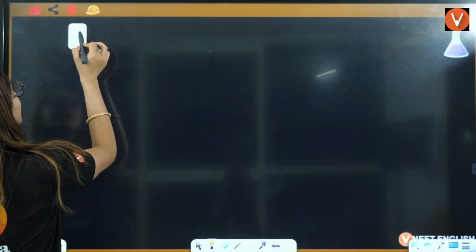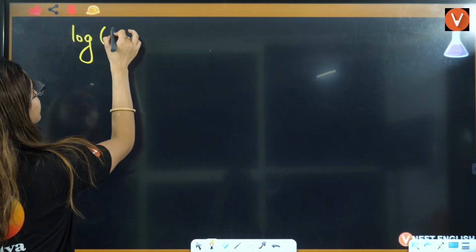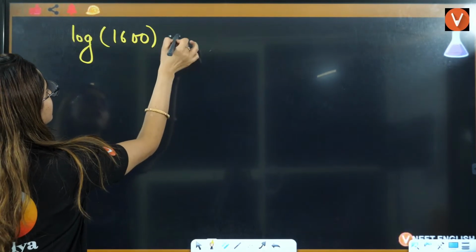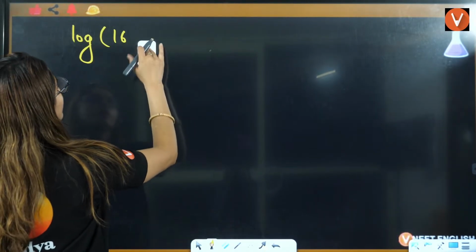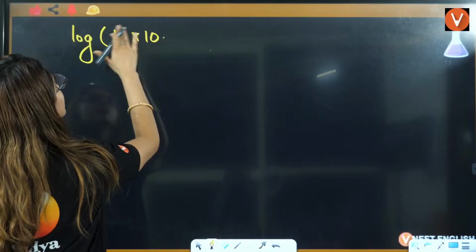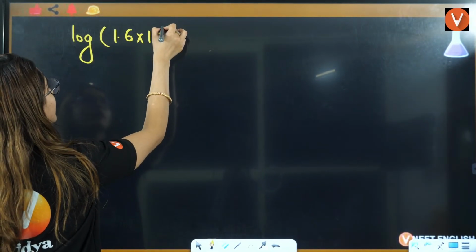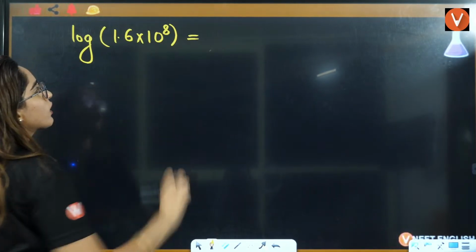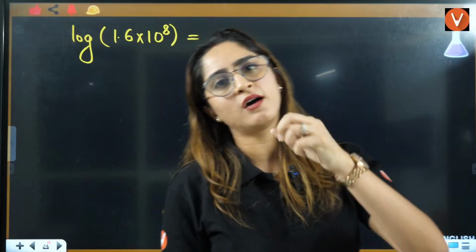Let's say in the question it is given to you, they have asked the log of 1.6 multiplied by 10 raised to power 8. These kinds of values you will see in the numericals.